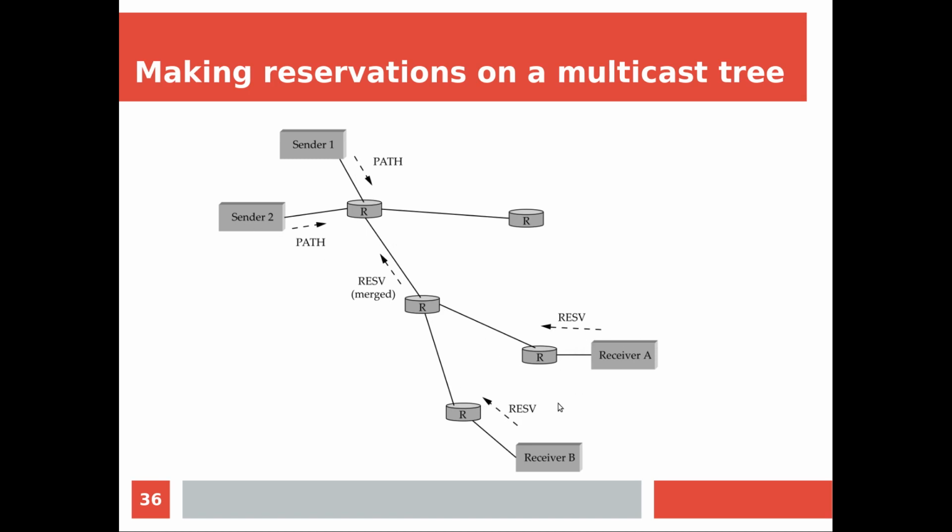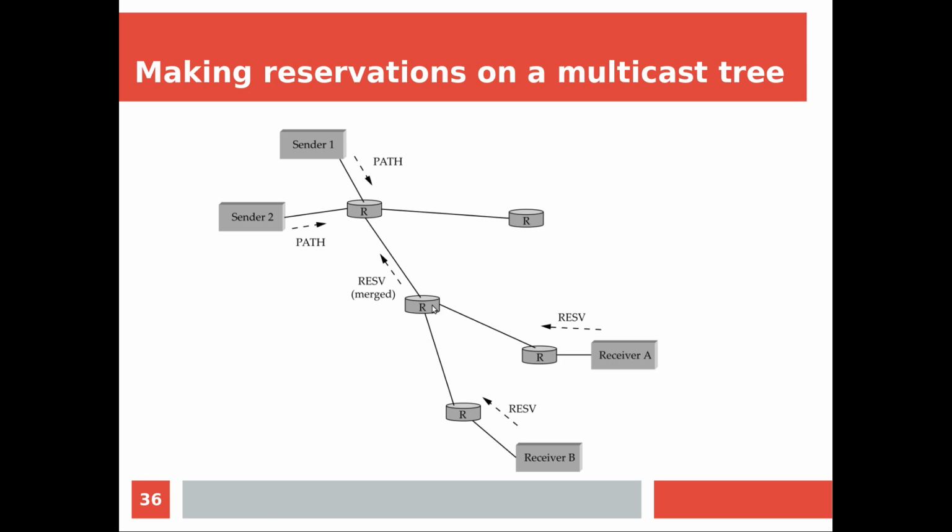Now when the receiver gets the information, it will send back a reserve message containing the T-spec of the sender and the R-spec of the receiver, and that will come here, the reservation is done, and it proceeds. Now something different you have to note here is that the reservations are getting merged. The idea is, suppose receiver A is asking for a reservation, B is also asking for a reservation, and both reserve messages may come simultaneously, or normally we can assume some delay between them. For example, suppose A's message comes first.